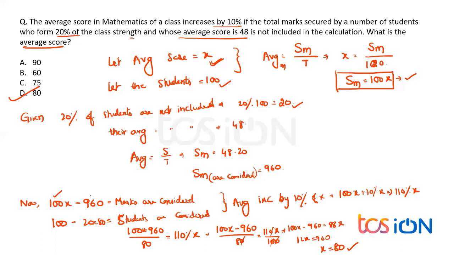So out of 100x marks, if 960 marks are not considered, only the 80 students are considered, and that resulted in the average increasing by 10%, making it 110%. As both are equal, we equated both, and that's how we got x as 80. I hope you crystal clearly understood the point.